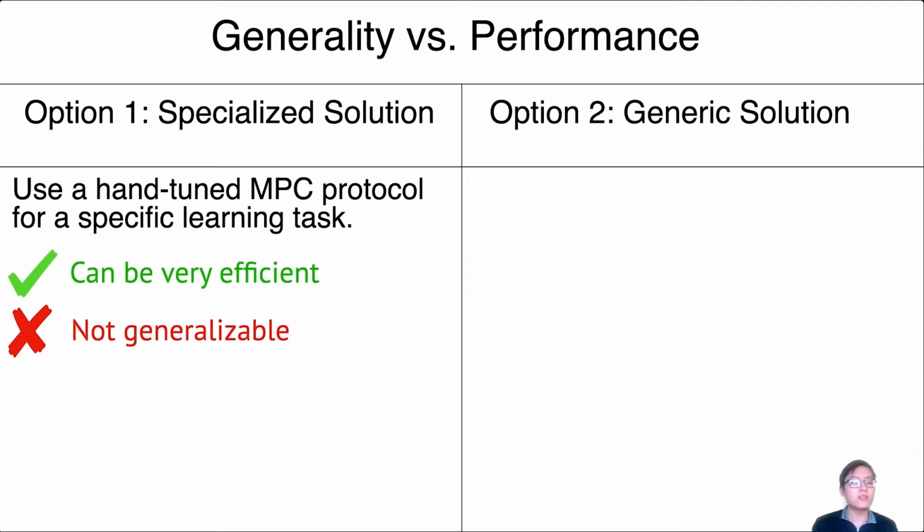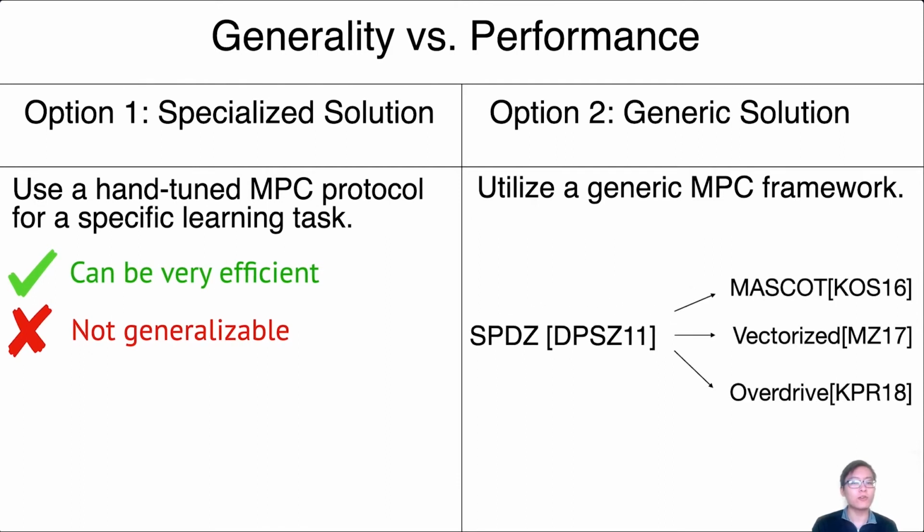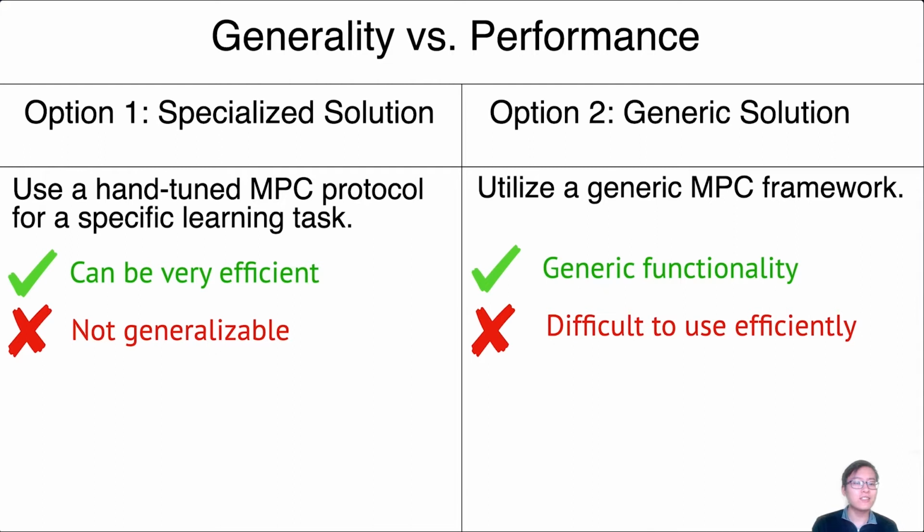Okay, so that option didn't quite work out, so she tries the second option of using a generic MPC framework instead. Speeds and AgMPC are two state-of-the-art frameworks, and she does some research into these and finds that there are many protocols and even sub-protocols to choose from in these MPC frameworks. Some examples are shown here on screen. Each of these protocols has its own performance trade-offs. Therefore, while this option provides generic functionality, it's difficult to use efficiently as not knowing the trade-offs and picking the wrong set of protocols to use can result in inefficient execution.